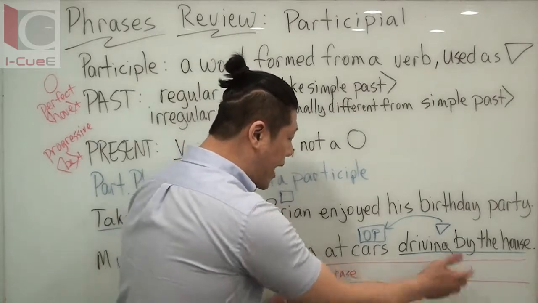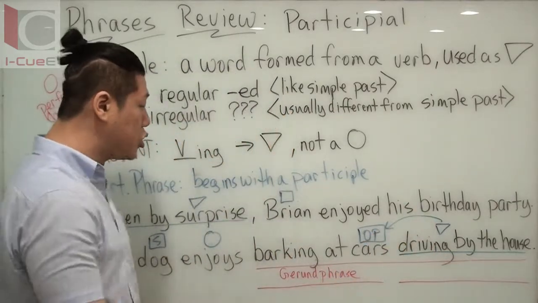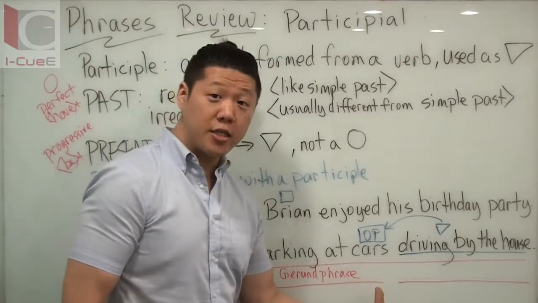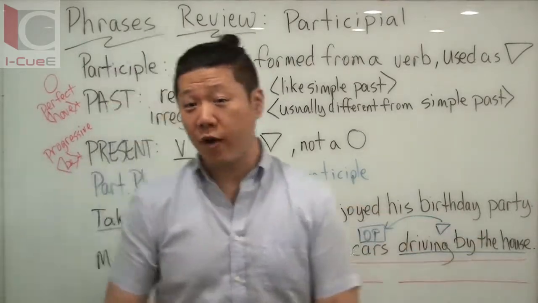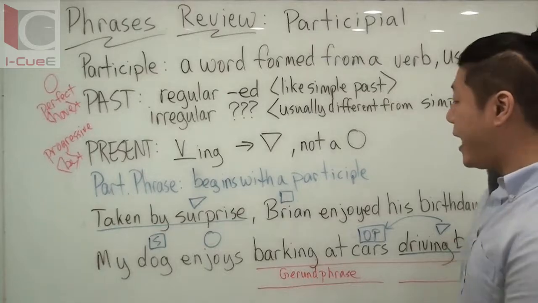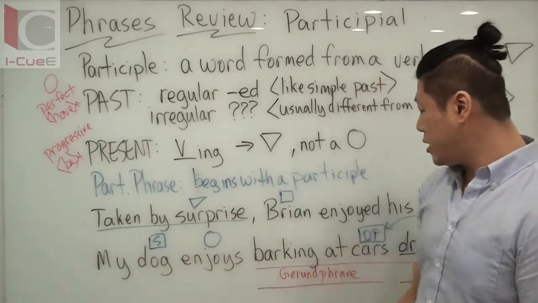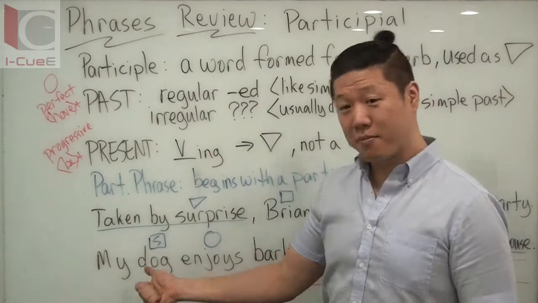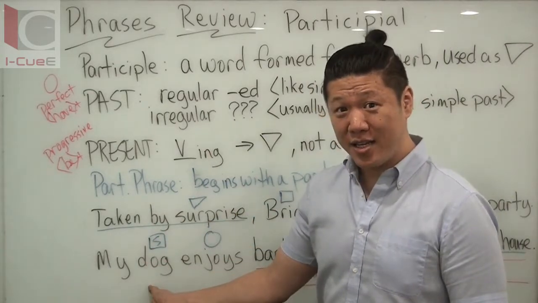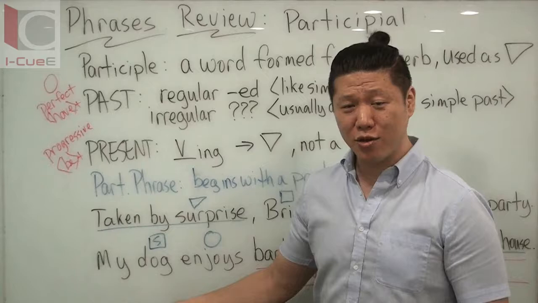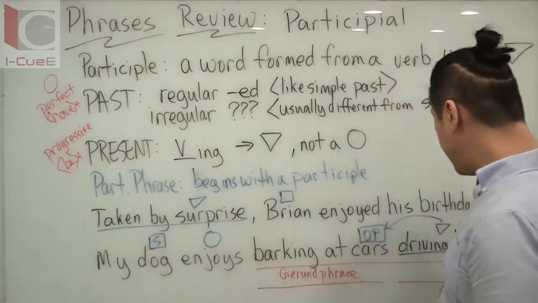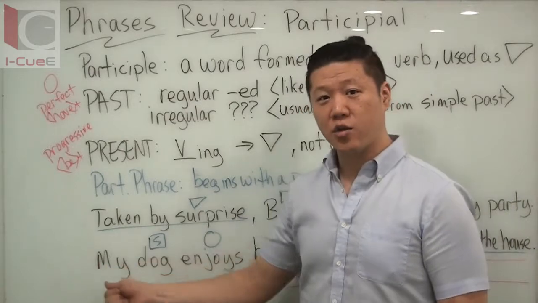I could say my dog enjoys driving by the house, barking at cars. Gerund phrases. But if I move this to the front, if I say driving by the house, my dog enjoys barking at cars, then driving by the house is talking about my dog, right? And that's describing the dog, so you have a cartoon dog driving a car.